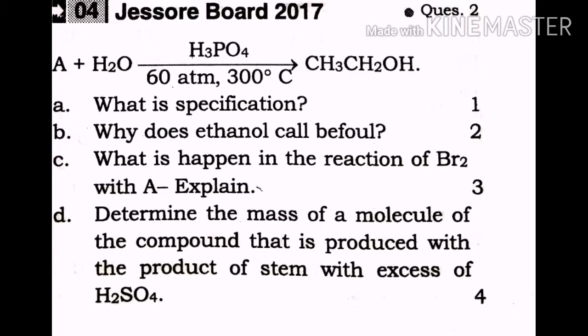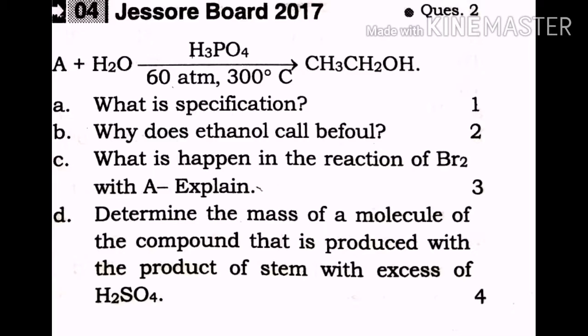Today we talk about board question 2017, Jashore Board 2017, chapter 11. In the stem we see that A is a compound that reacts with water in the presence of phosphoric acid at 60 atm and 300 degrees Celsius and produces ethanol.